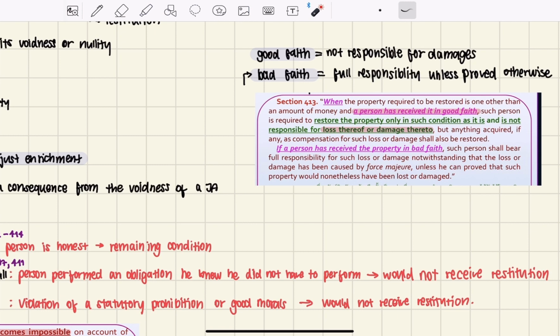But if the person received the property in bad faith, then they have full responsibility for all the damages, unless they can prove that they didn't acquire the property in bad faith.